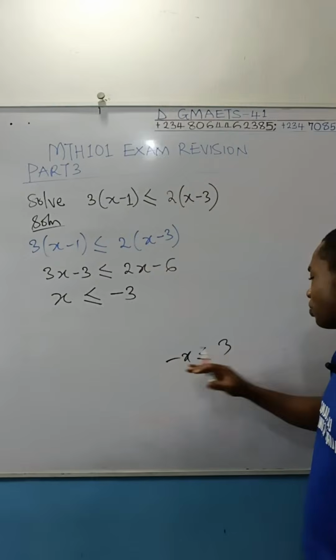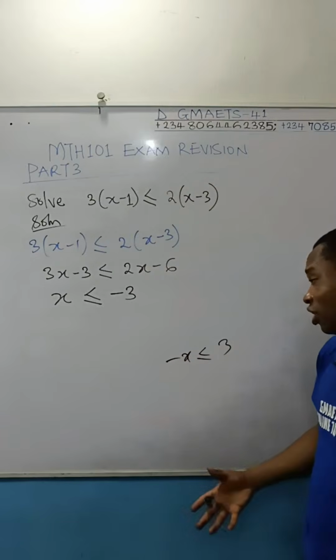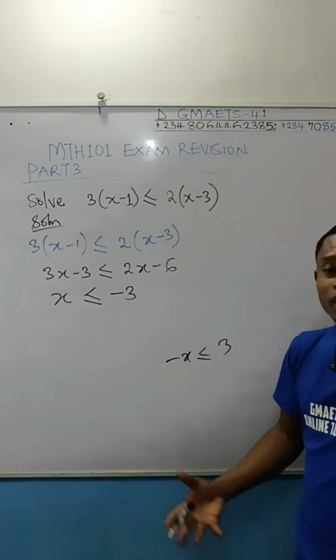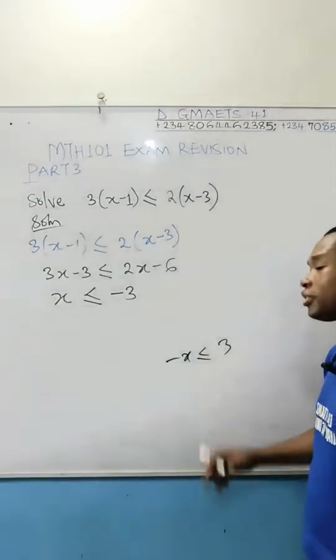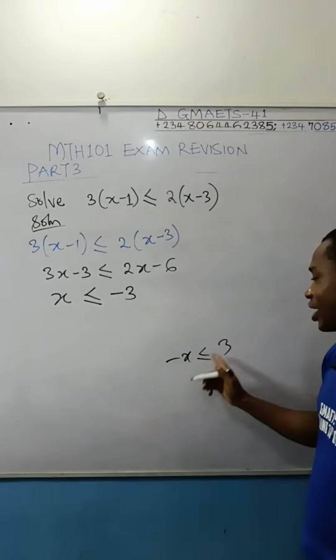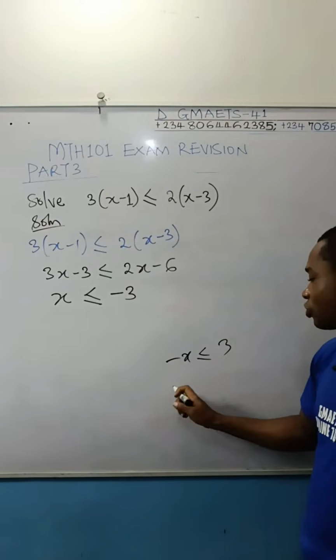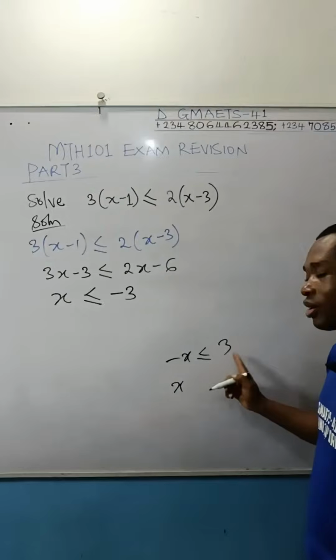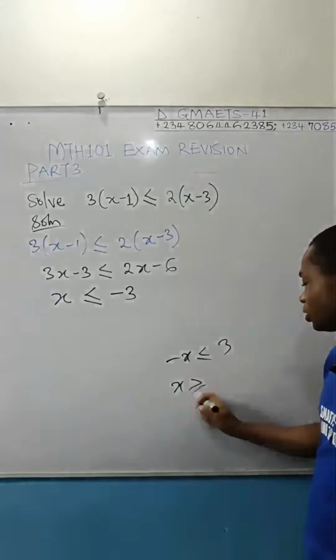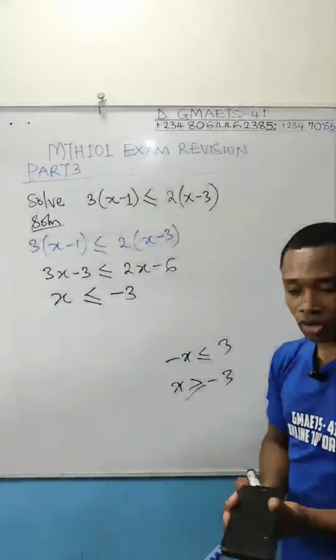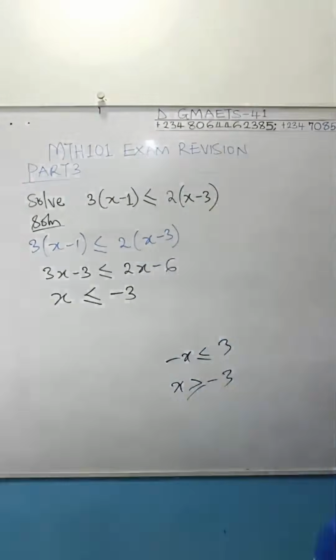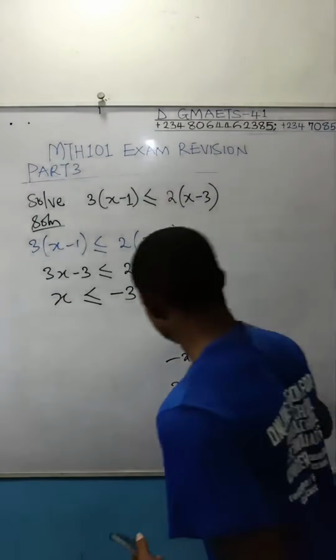Therefore, you have to multiply both sides by minus 1, or divide both sides by minus 1, the choice is yours. When you are doing that, the sign will change. As the minus is coming to the right side, this sign will change. So you have something like this. Take notes. Let us now look at the next inequality problem, like I said.